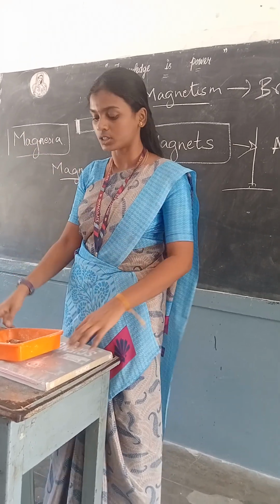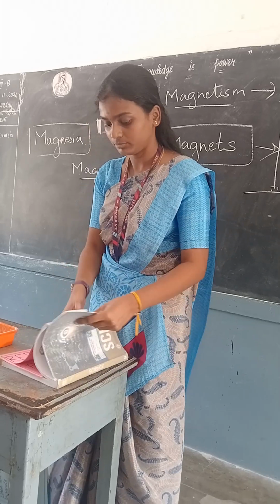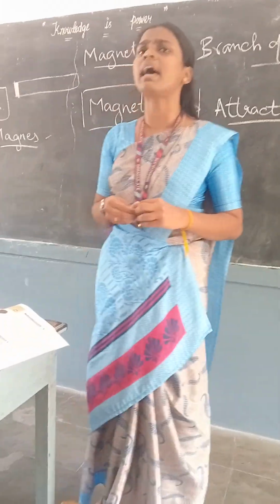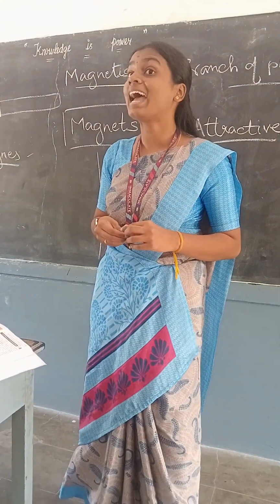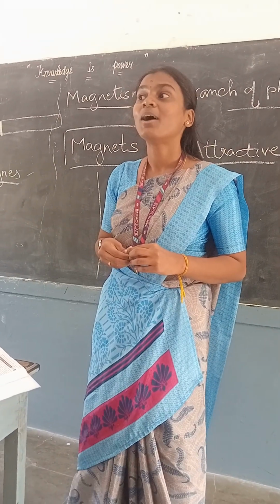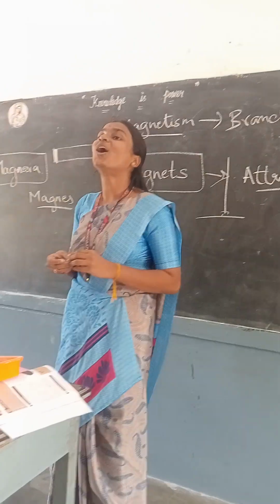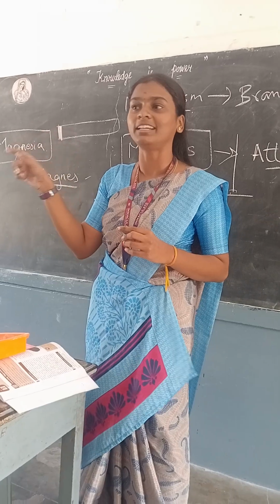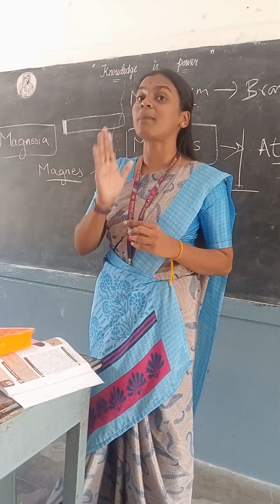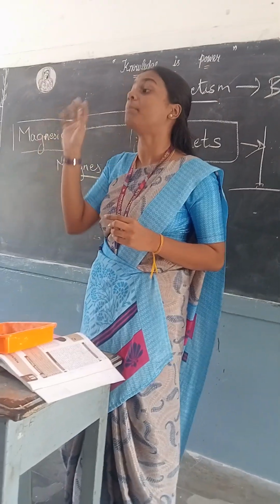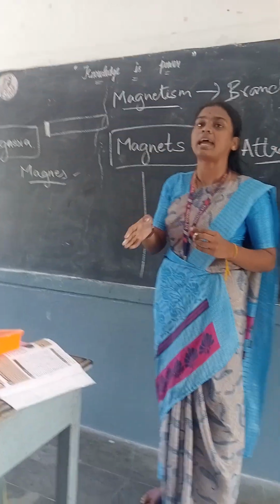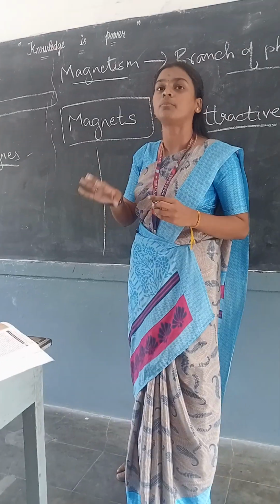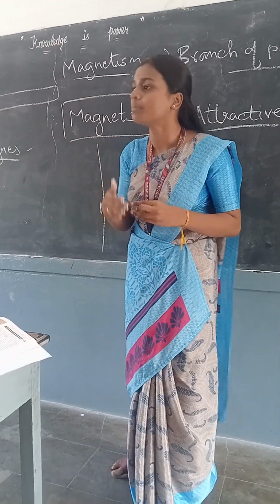Okay, can you open your books? So what is magnet? What I said? What is magnet? Magnet is a material which has an attractive property. Okay? What is magnet? Just be clear with my question. You are saying the answer for magnetism. What is magnetism? I said magnetism only. It is a branch of physics which deals with the properties of a magnet. Under this magnetism, we will learn about magnets.